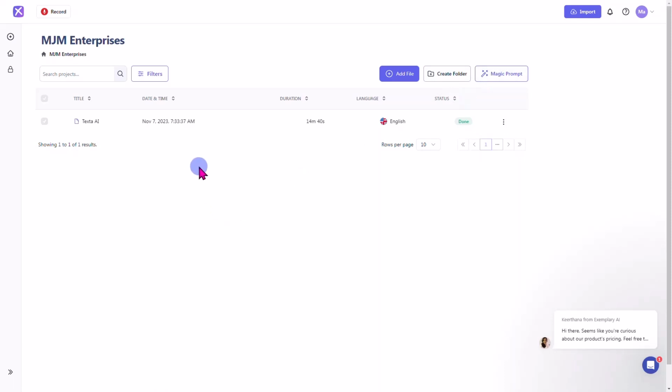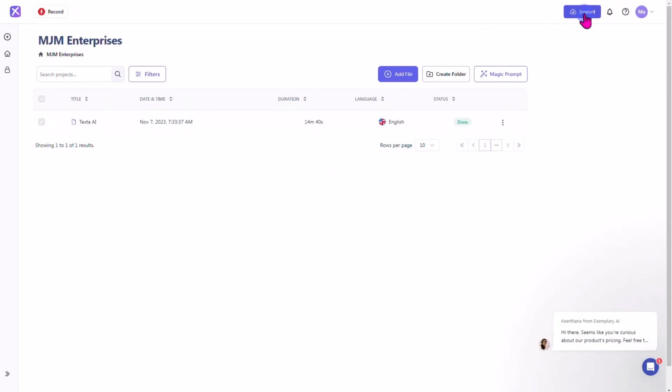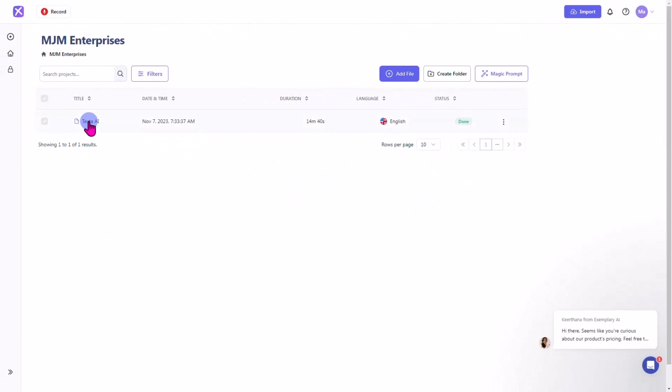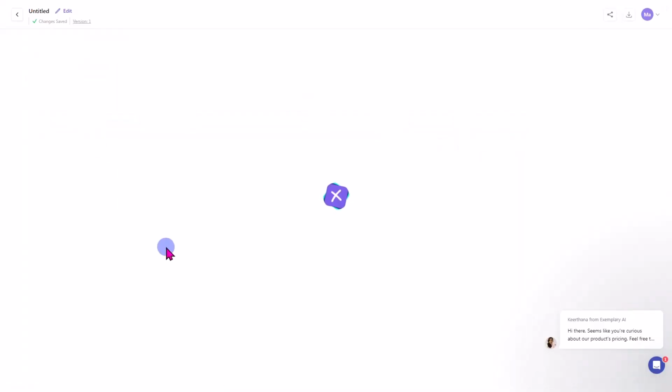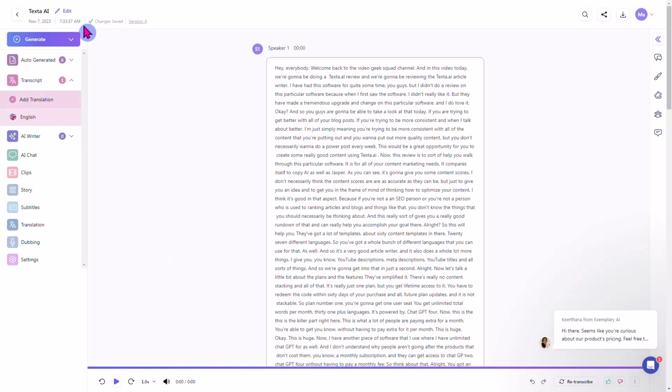So what you do is they'll give you a dialog box that'll say import your file. And so you just simply drag and drop that and it'll start to work. Now you can also come up here and import it as well. Now I've already done one just so we can use it in this example for this particular review. So let's go ahead and click here. All right, now I titled this.